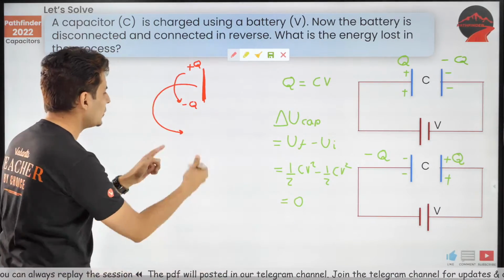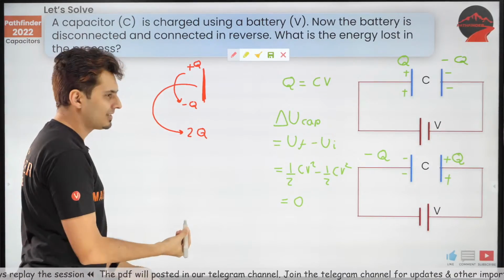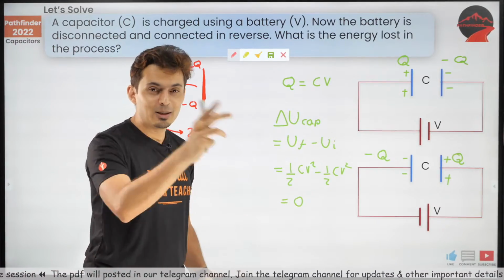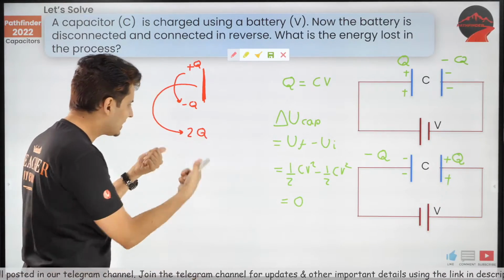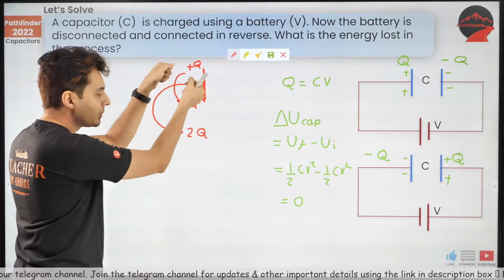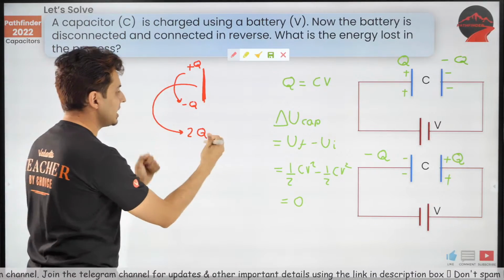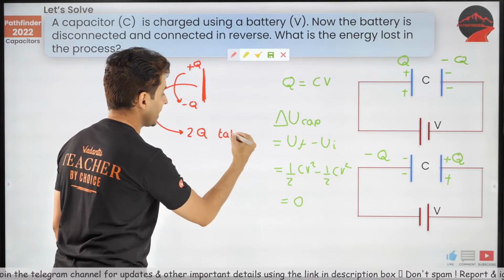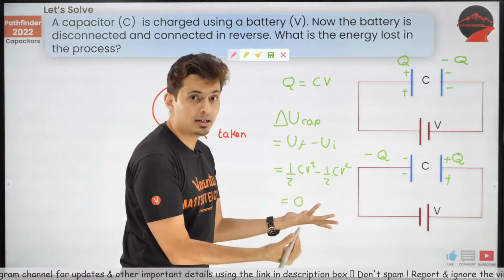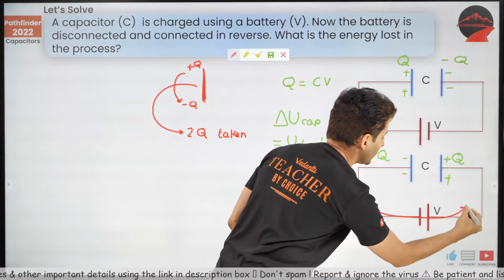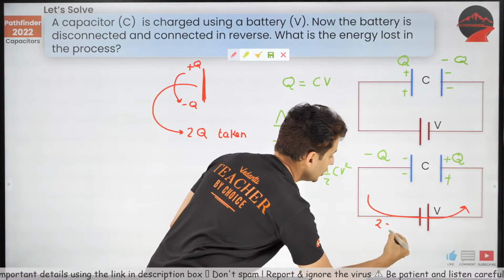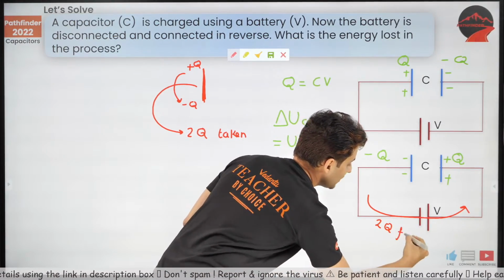Excellent. 2Q. Everybody knows this. Very good. Some days back, people were confused. Q said minus Q, why is it 2Q? Yes, it's 2Q. So, from Q to minus Q, 2Q charge has been taken. And if it has been taken, where did it move? It has flown through this battery. So 2Q charge has flown.